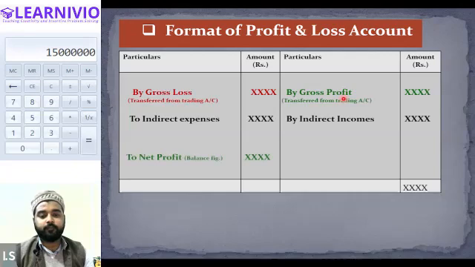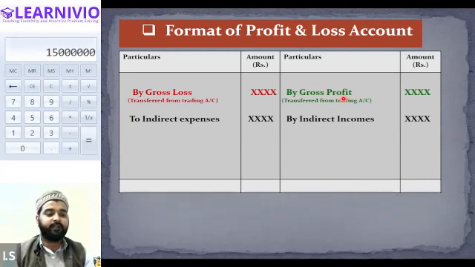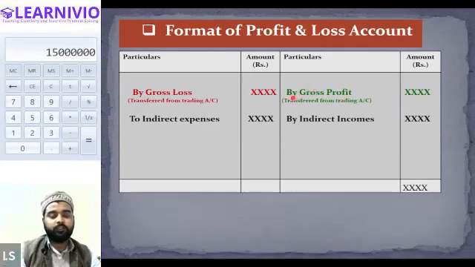Okay, then after writing all the income and expenses in the profit and loss account, at the end of the year, what we will do, we will first of all total the credit side of the profit and loss account, and from the total of the credit side, we will reduce these values showing on the debit side.